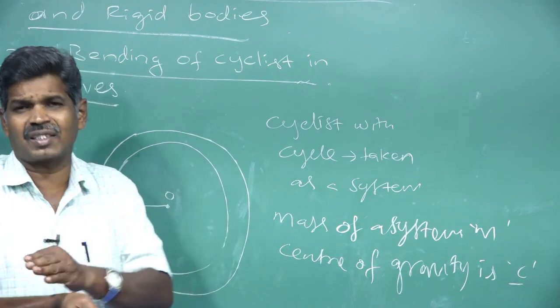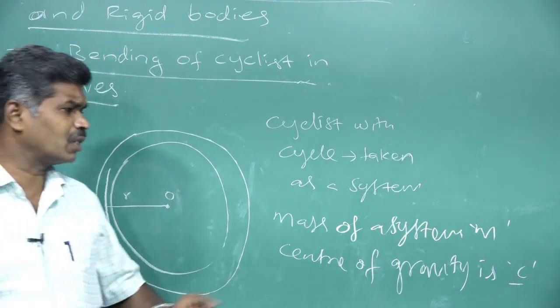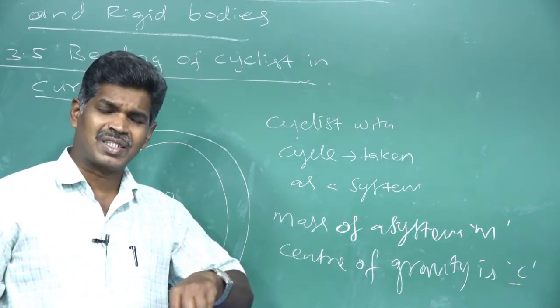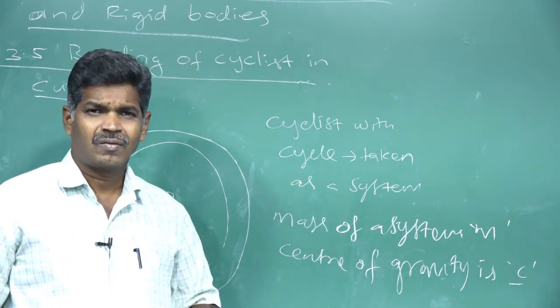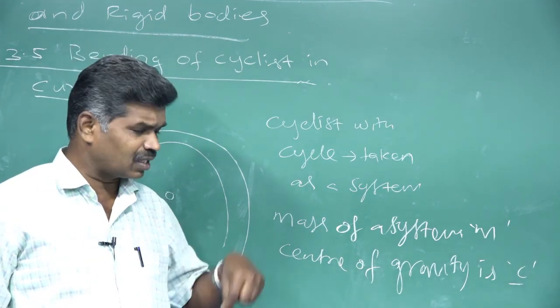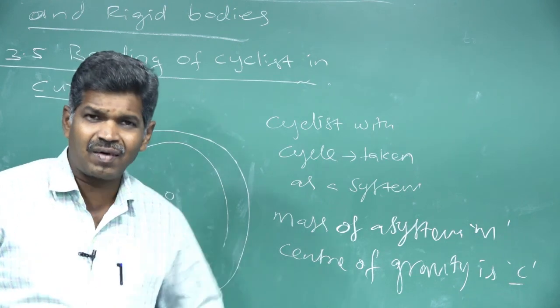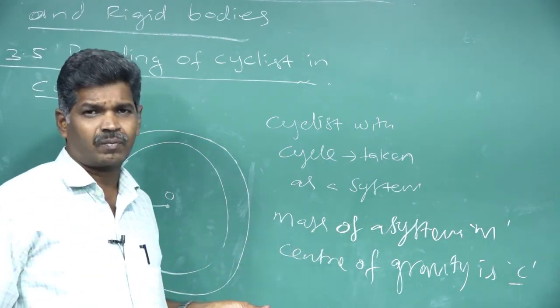If the system travels in a circular path, we consider that the center of gravity point is traveling through the circular path.